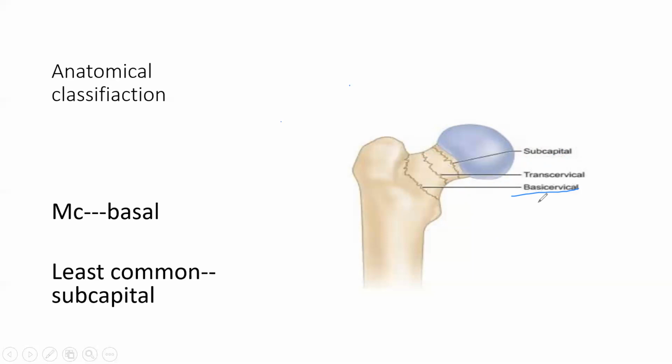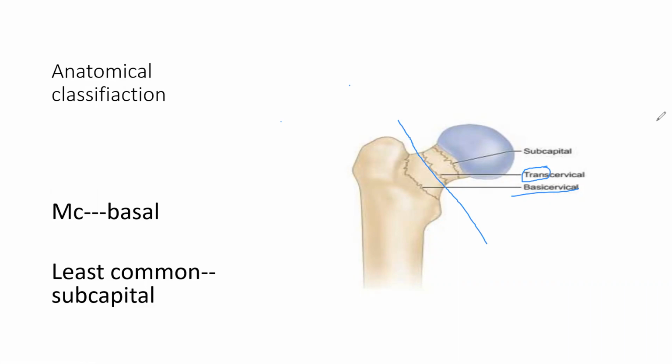So one is base cervical, and in between, it is called trans. What do you mean by trans? Trans means through and through. So if there is a through and through problem, that is known as transcervical. So subcapital fracture, transcervical fracture, and base cervical fracture. These are the 3 different ways of anatomical classification.